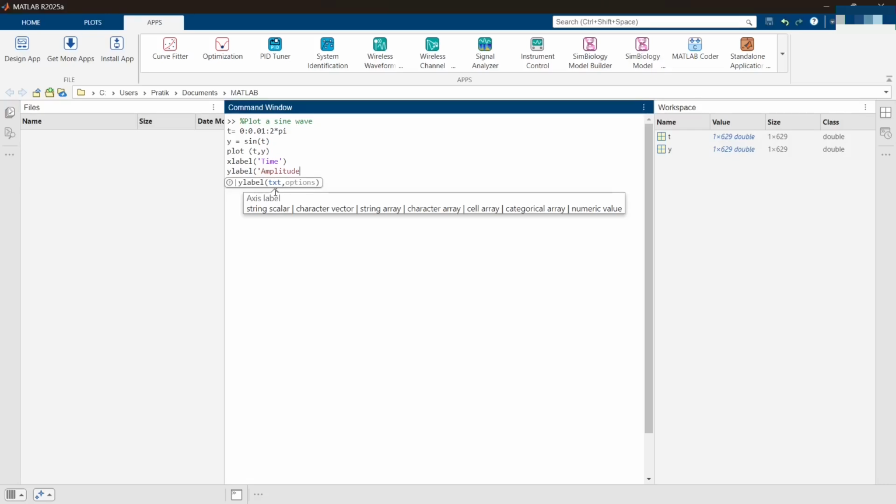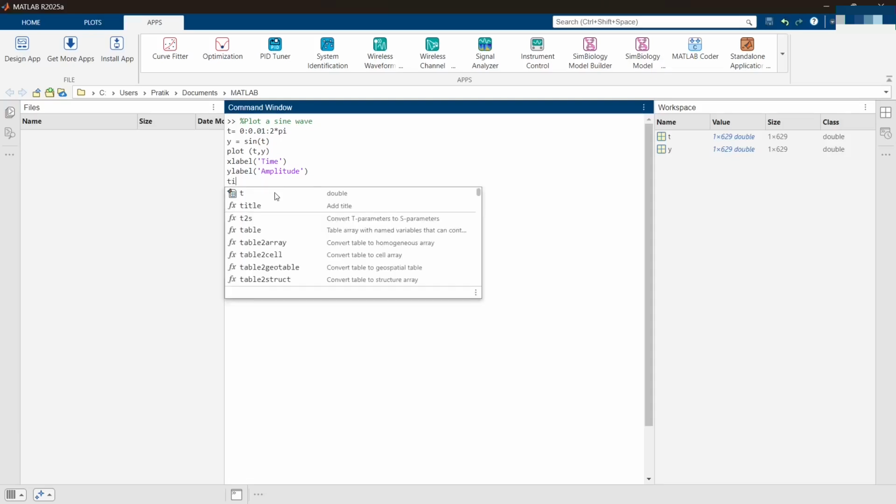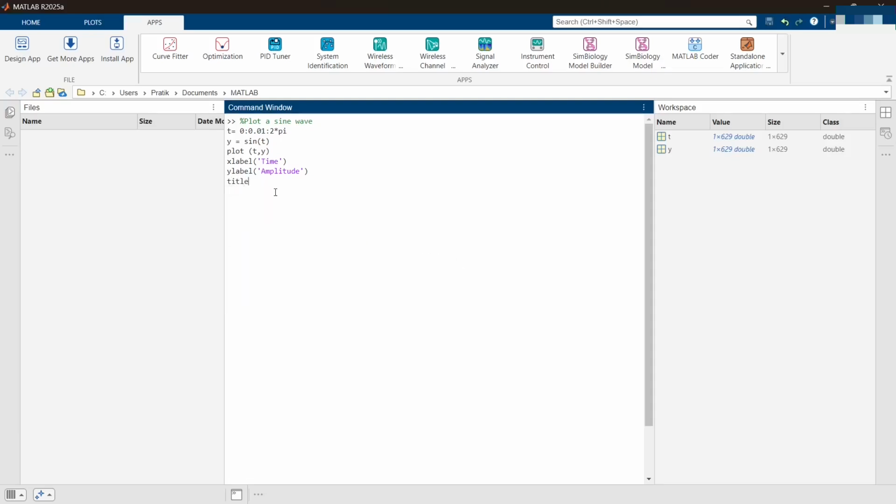Okay. Now in order to label my graph, I have to add a title. So we have a function called title. Now target the title text. What is my title text? I have to add the title text, that is, a sine wave.